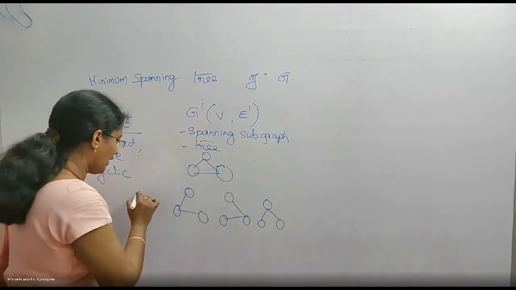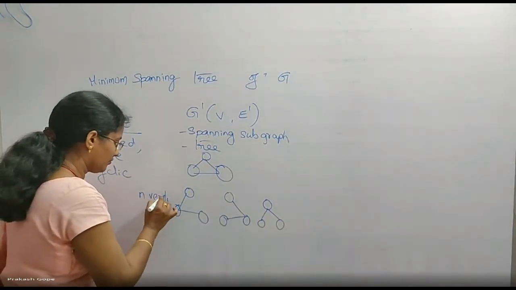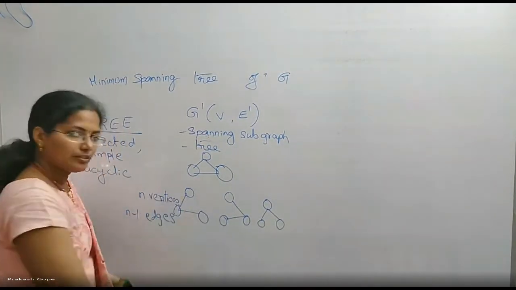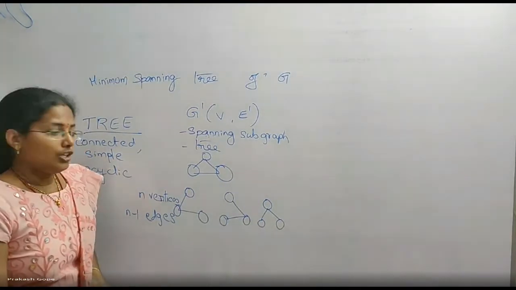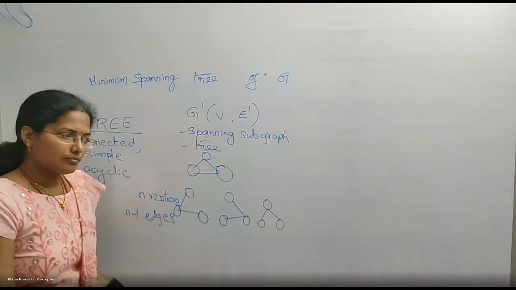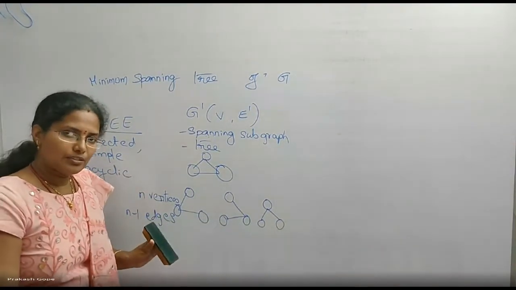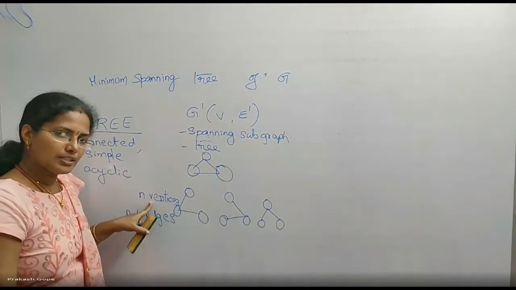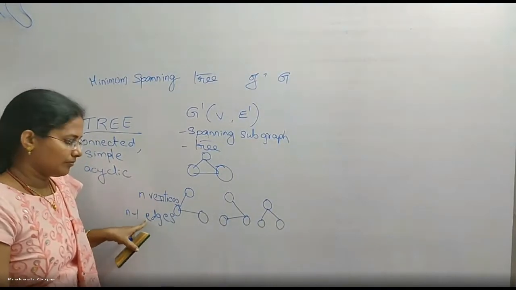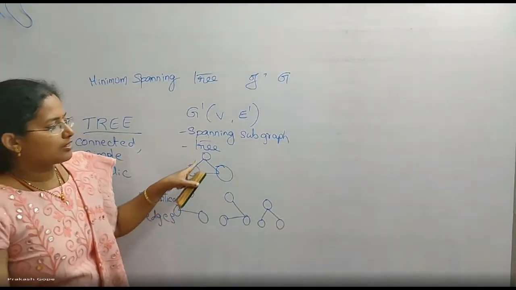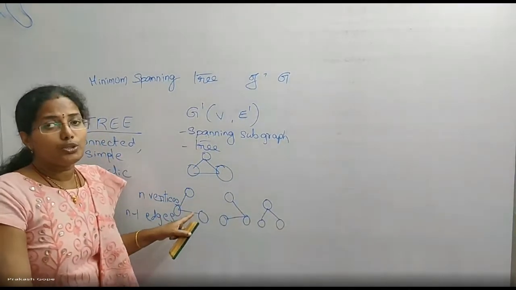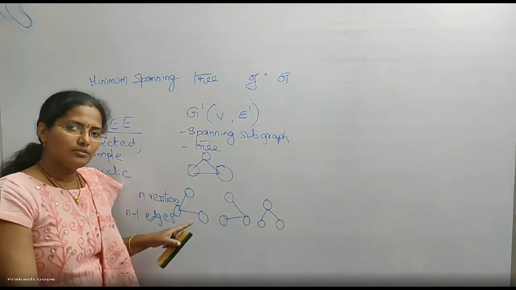Definitely, if there are n vertices, there must be n minus 1 edges only in a tree. Then only it is a tree. If you try to insert one more edge, definitely it forms a cycle. But in a tree, there should not be a cycle. So, if there are n vertices in a tree, there will be n minus 1 edges only. So with 3 vertices, there should be only 2 edges. Then only we call it a tree.